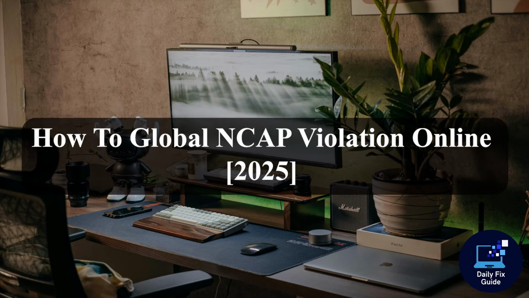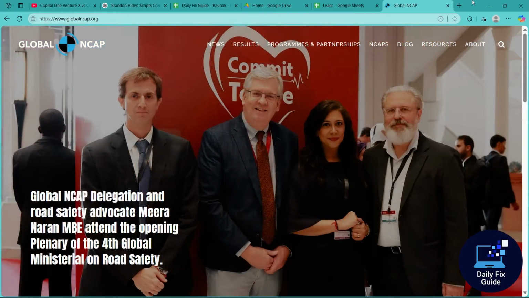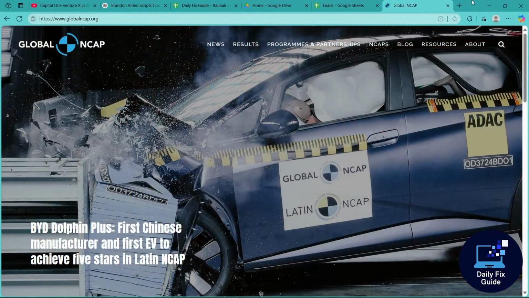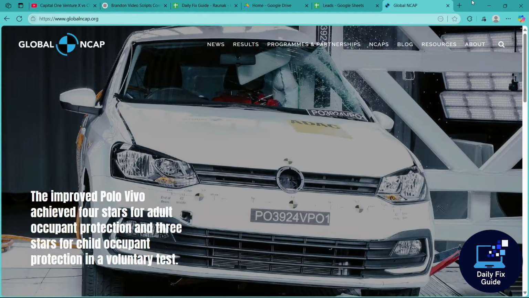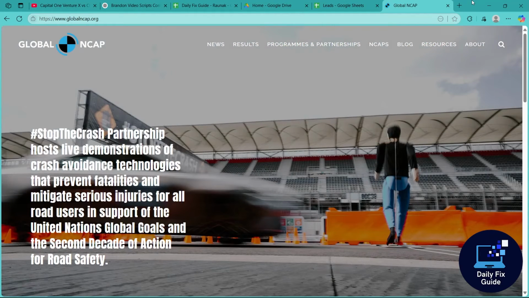Hello guys, if you're looking to report a safety violation observed during a crash testing process or related to NCAP protocols, it's important to understand that Global NCAP does not handle individual road violation reports and it's focused on vehicle crash testing and safety advocacy. Here's what you can do.